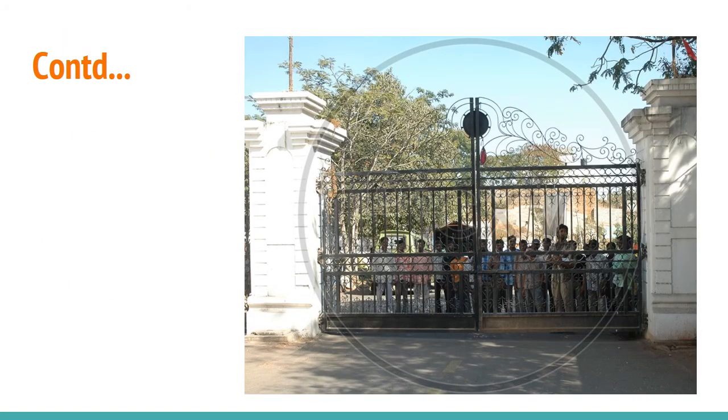This is a real life example. Suppose you are planning to go to an inauguration function of a particular event, and there is a restriction at the gate: the entry will be possible only if 3 of you approach together.